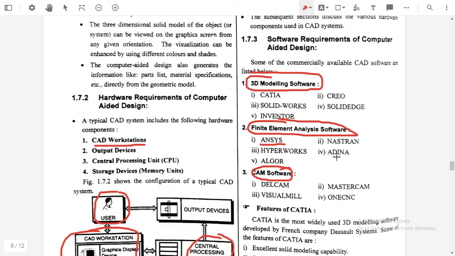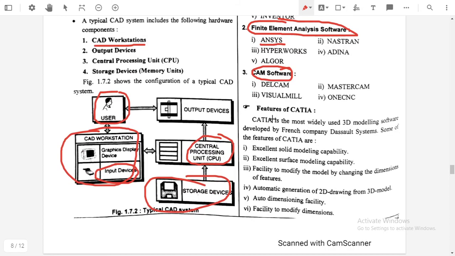Okay, now here are some features of CATIA. What are the different features of CATIA? CATIA is a 3D modeling software, which means this software is used for modeling purposes. It is not used for analysis purposes. CATIA is developed by the French company Dassault. So what are the different features of CATIA?